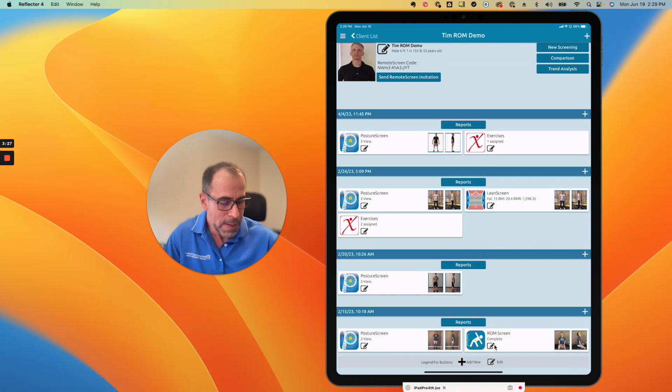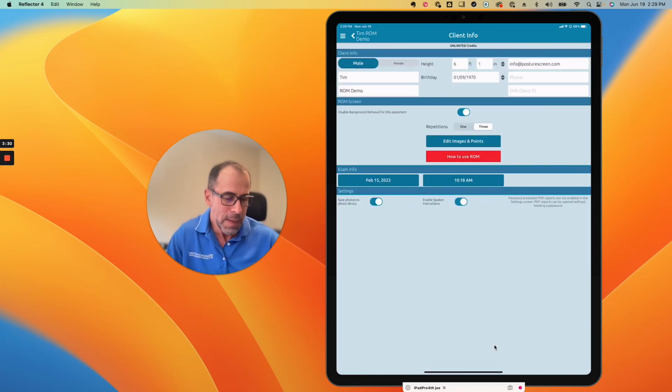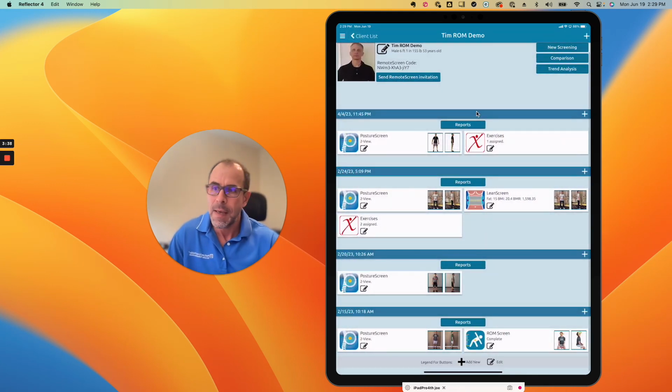If I click the edit one more time and come up here, I can toggle on and off the background. So if I want to hide the background, I just simply go back. And now if I look at it, the background has been removed. But again, remember, this is off by default. The reason is because from the bird's eye view, sometimes it crops out the person, right?